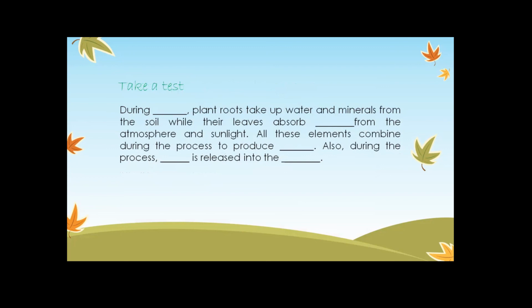And where is oxygen released? It is released into the atmosphere. That's why we are getting oxygen, right? That's why we are able to breathe. And this part is very important. As we already know, animals are totally dependent on some other things for their food, right? Now, plants, by this process, prepare their own food and help other organisms as well by giving them the food. And it is also helping whom? It is helping us to breathe, because it is providing us with oxygen that is really important for us to breathe. That's actually the reason that we are present on this planet.